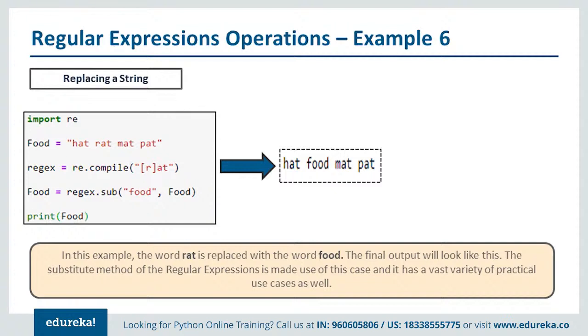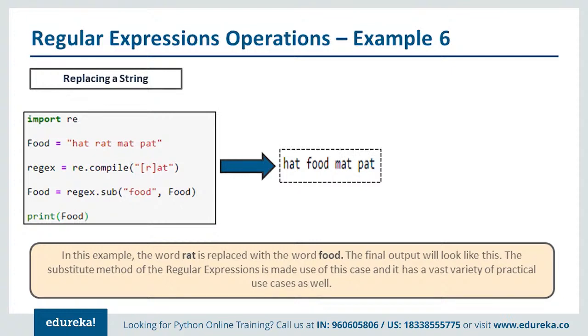So we are primarily using two functions here called compile and substitute. Now compile is something which will take up the particular exact keyword which needs to be replaced. In this case I'm using a regular expression like square bracket R, so I'm only going for one parameter called rat. If I wanted H and R both, I could have done HR there, but I just want the rat only to be picked up. So that's why I'm using that pattern.